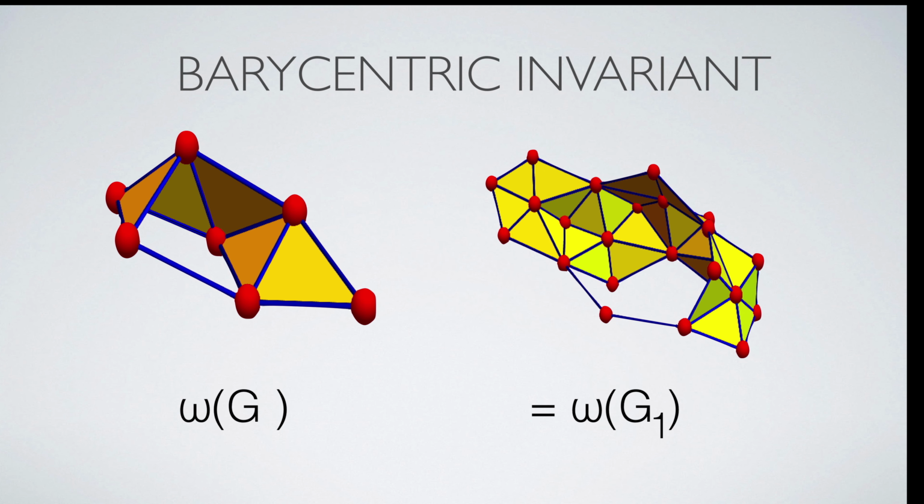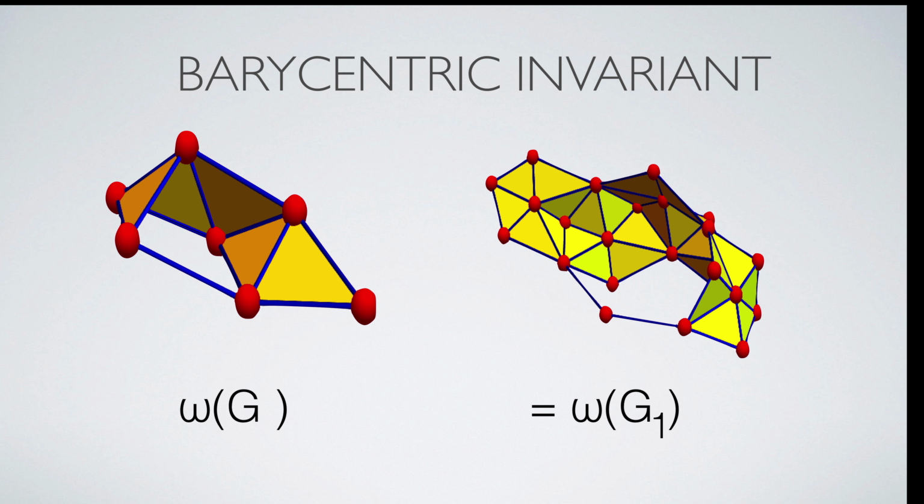The product formula especially implies that the Wu characteristic is invariant under barycentric refinement. The barycentric refinement of a graph G has as vertices the set of simplices in G. Two such new vertices are connected if one is contained in the other. How can one see that the Euler characteristic is invariant?